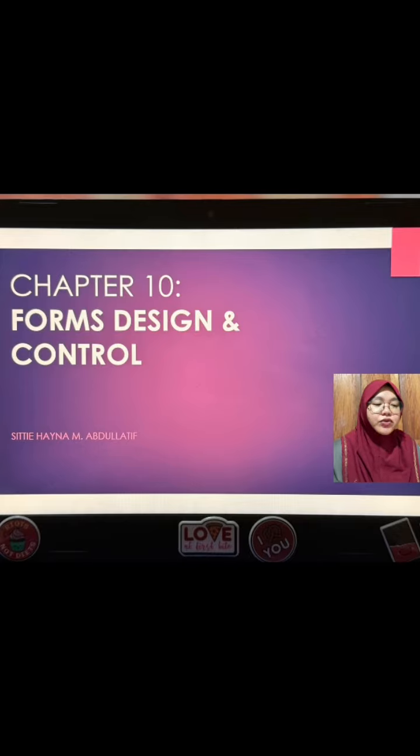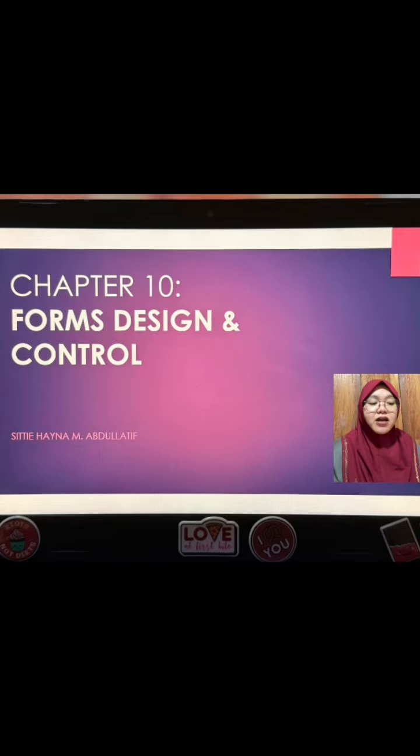Today I will be reporting about Chapter 10, which is forms design and control. The forms used within an organization often have multiple uses and destinations. They must be well designed and be effective for their intended purpose. An effectively designed form does not just happen. Rather, its design is a result of diligent, purposeful effort.